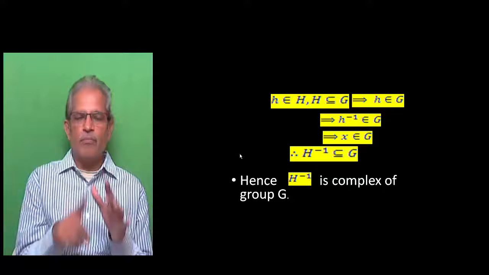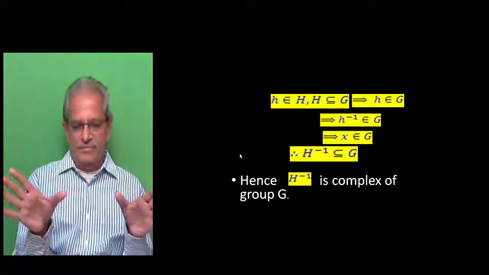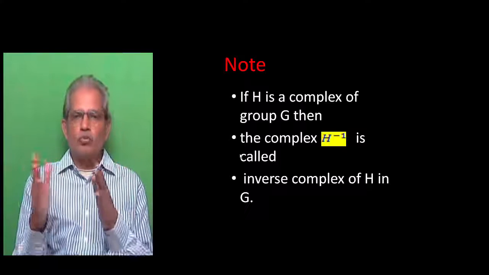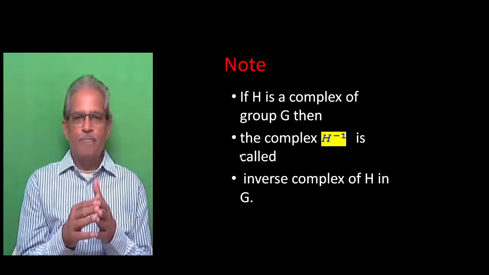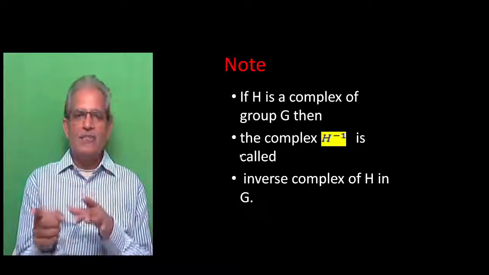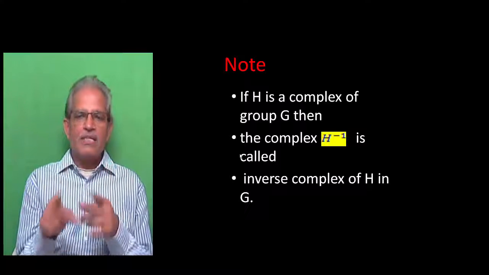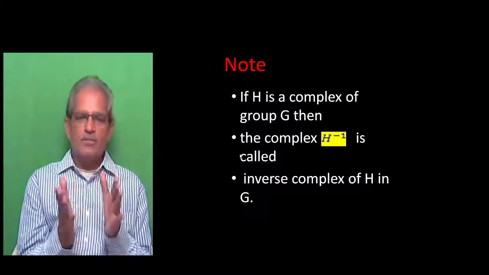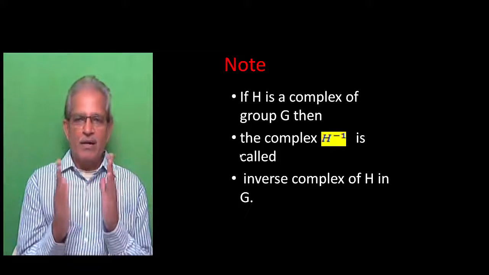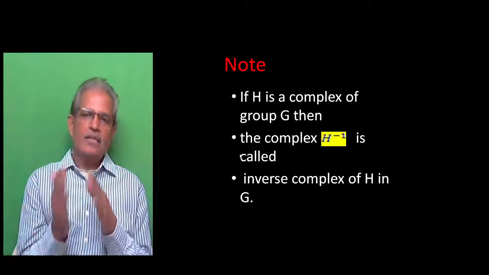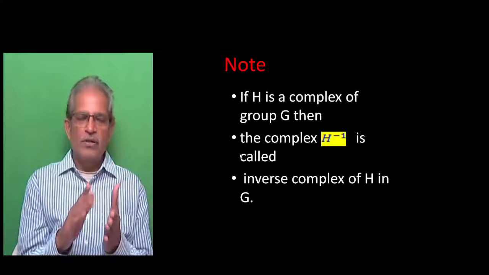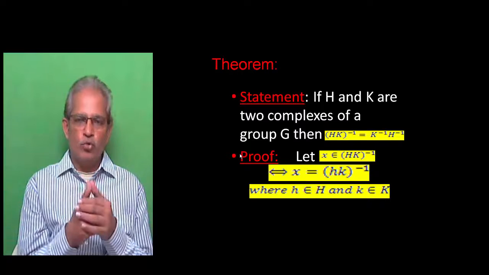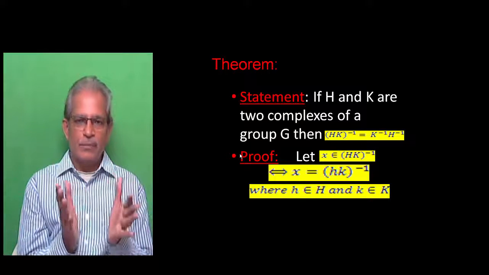Hence, H inverse is a complex of group G. Note this observation. If H is a complex of group G, then the complex H inverse is called the inverse complex of H in G. So keep this point in mind. Now I will prove another theorem on complexes.